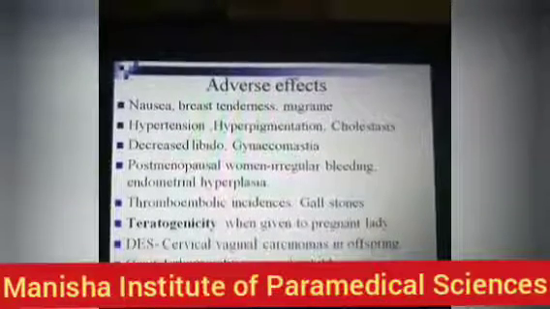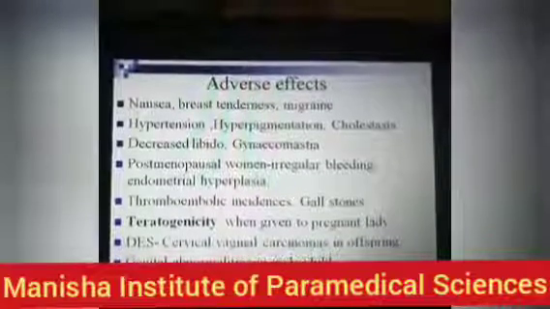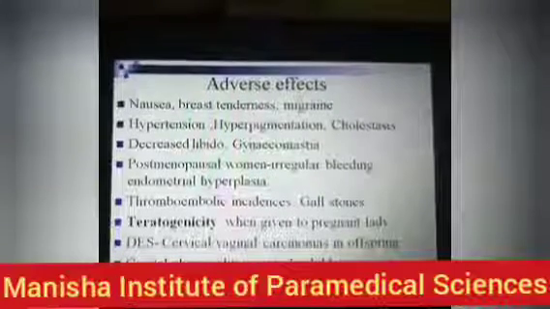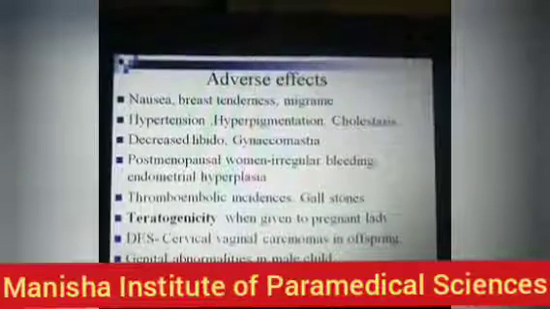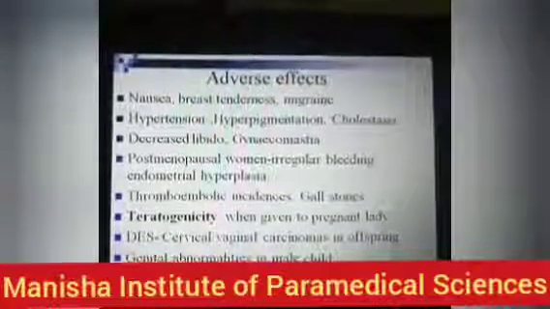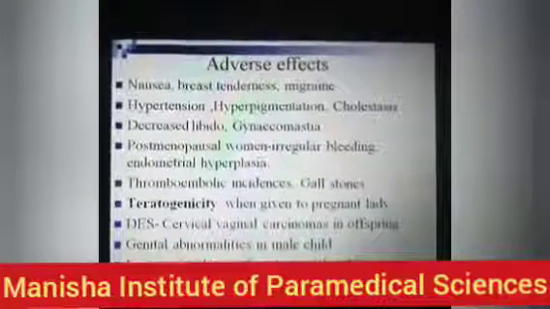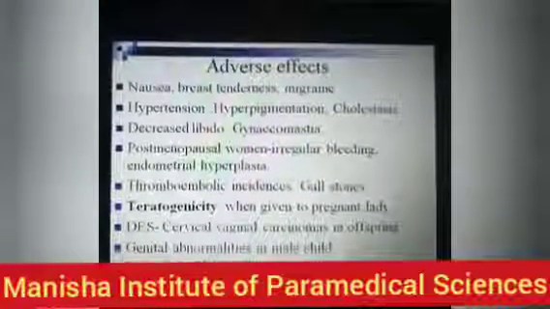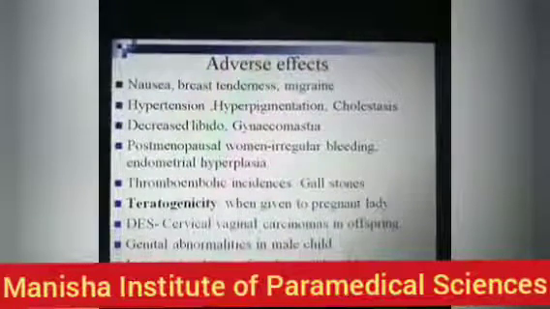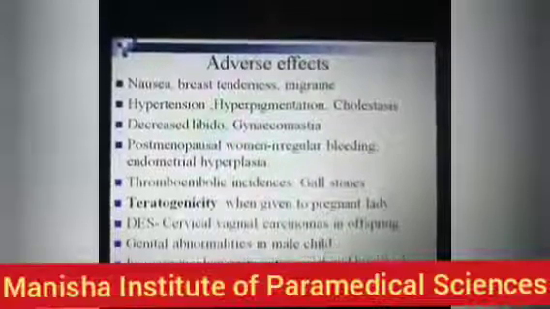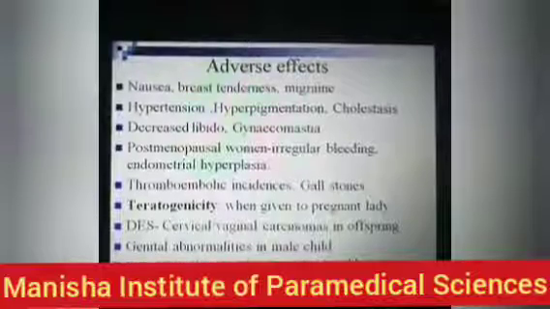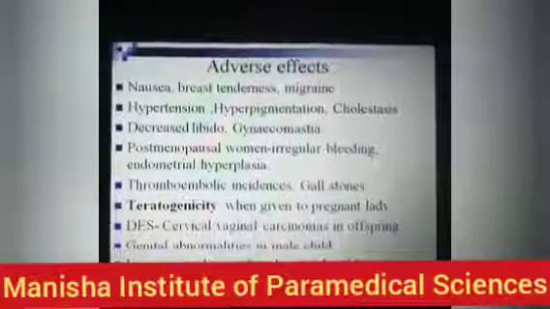In postmenopausal women, there is occurrence of irregular bleeding or dysfunctional uterine bleeding, endometrial hyperplasia or endometrial carcinomas, and thromboembolic incidents are increased, as are gallstones. Teratogenicity is the most important thing. When it is given to a pregnant lady, there is occurrence of cervical or vaginal carcinomas in their offspring and genital abnormalities in their male child. There is also increased incidence of endometrial and breast carcinomas because of estrogen preparations.